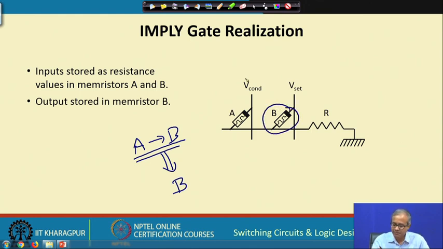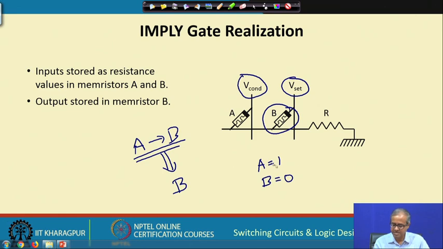Again, the voltages you are applying here are V cont and V set. I am not going into detail here. The basic concept is that you have a circuit comprising 2 memristors and 1 register. Whenever you want to carry out some logic operation for given values of A and B, let us say A equal to 1 and B equal to 0, you will have to initialize the values of A and B appropriately.